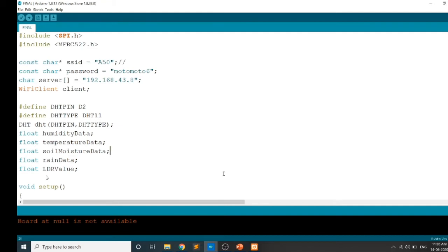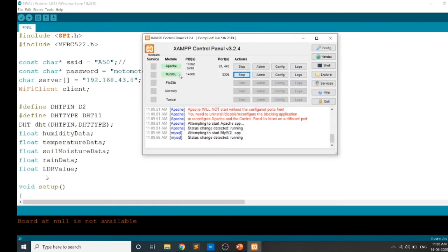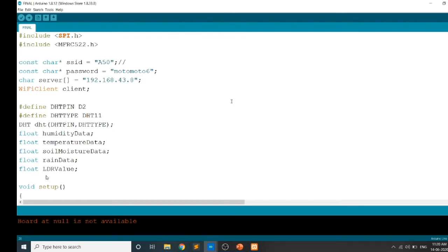We can see that we have turned on the localhost here: Apache, and the database server MySQL, both are turned on. The Apache server is at port 81 and the MySQL server is at port 3306. To this port we are sending this data through HTTP POST methods. We are sending the sensor data to the database. Okay, now let's have a look at that execution.